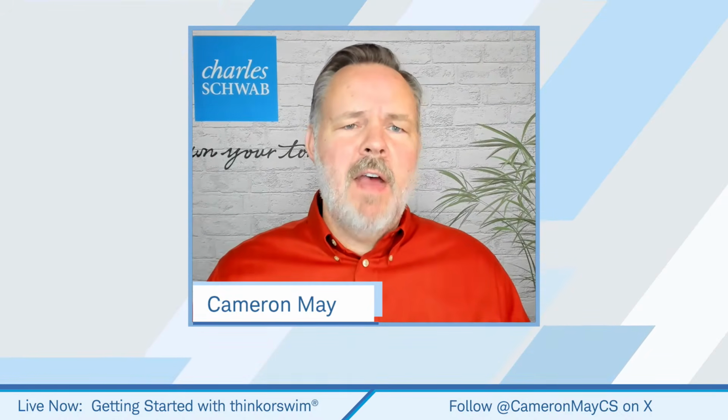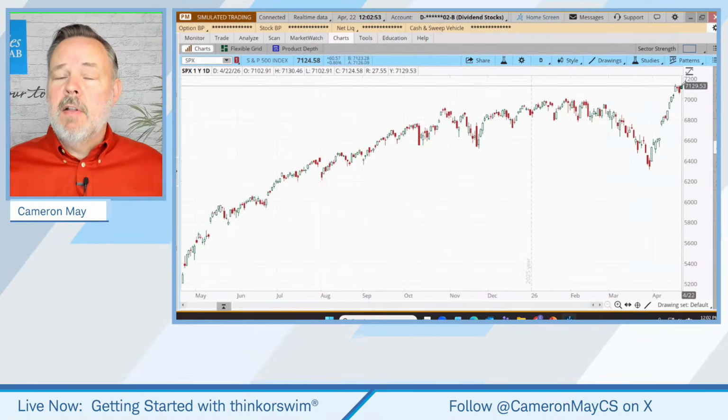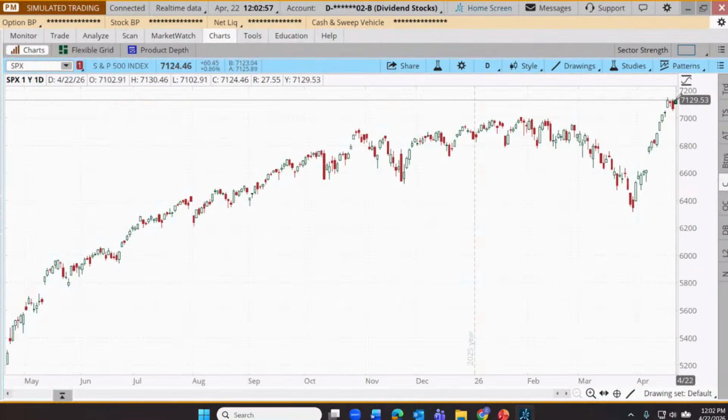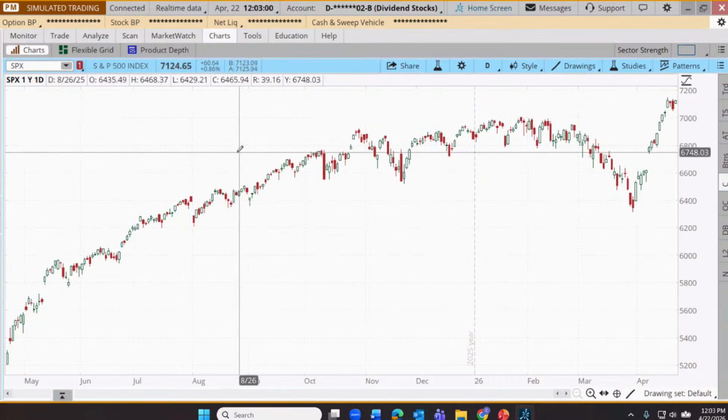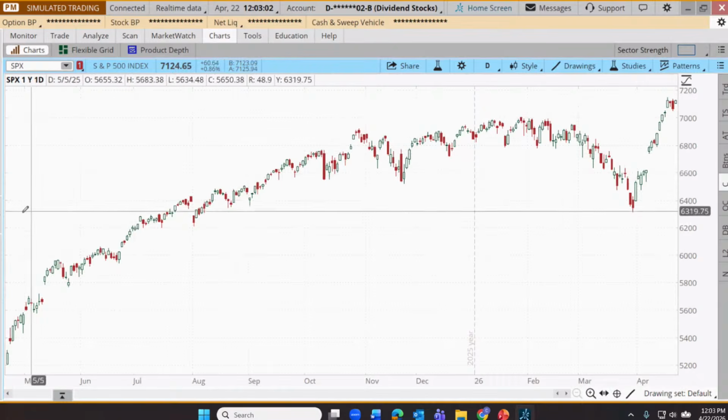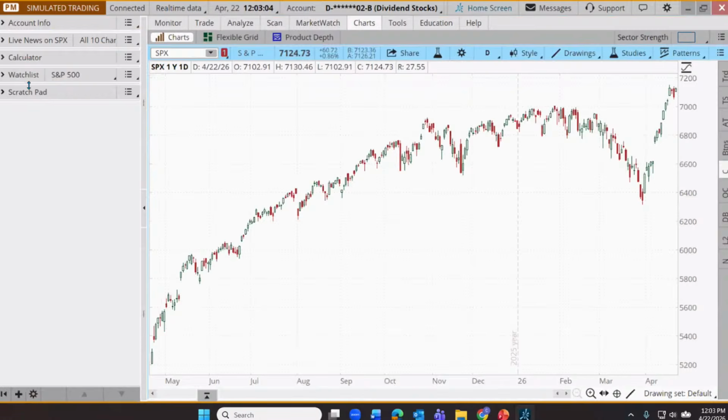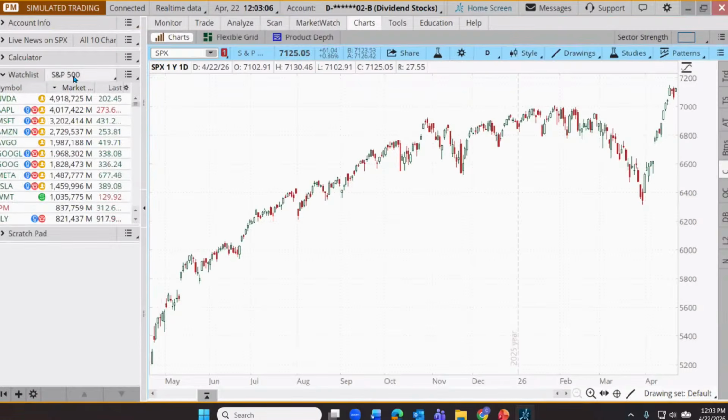So let's go right to the Thinkorswim desktop platform. Here's the S&P 500. We're having a pretty good day. Looks like we might push up there toward an all-time high close. We'll see, still a couple of hours of trading left. But I wanted to talk about this comparison. So let's just go over here to our watch list in the left column. And I have the S&P 500 component companies loaded up here. They're organized from largest to smallest. Let's just start right up here at the top.